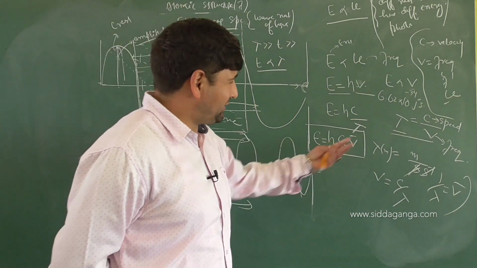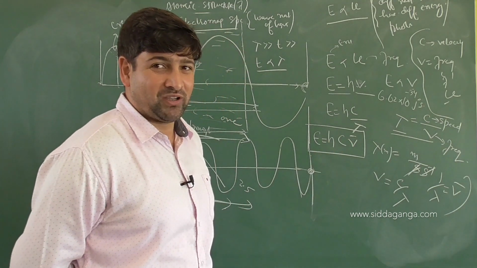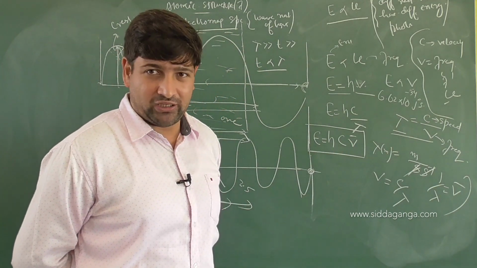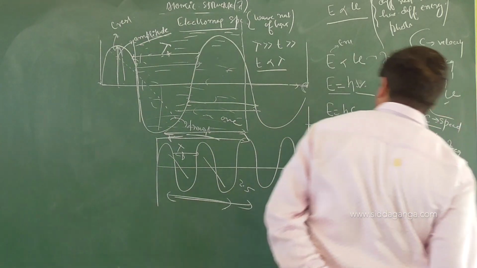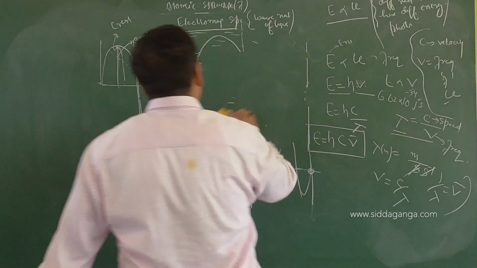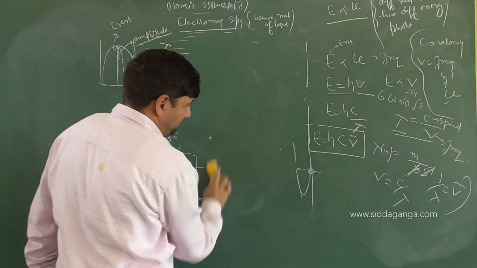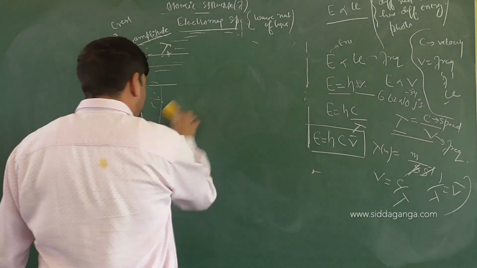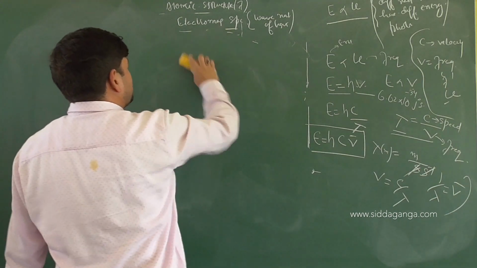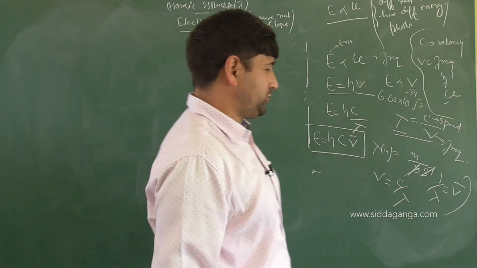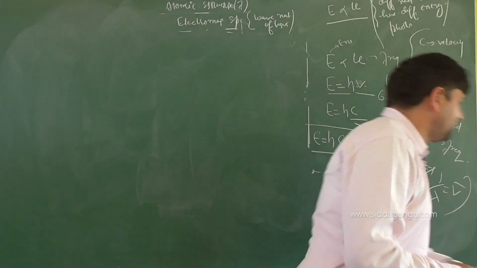There are so many equations you can get out of it, children. To find the energy of a photon, whichever value is given, you will be in a position to calculate the energy of that photon.